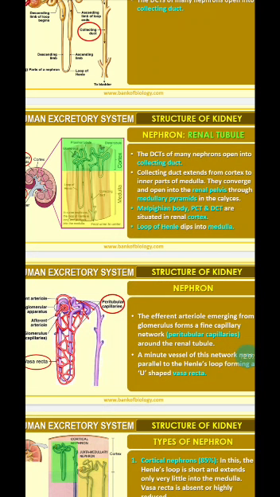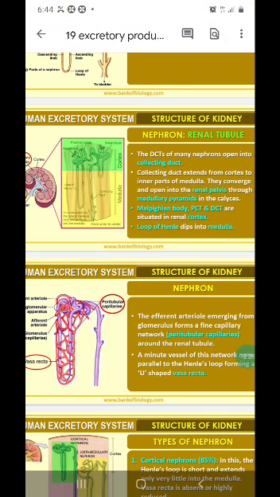They converge and open into the renal pelvis through the medullary pyramids in the calyces. The loop of Henle is seen in the medulla region. The Bowman's capsule and Malpighian capsule, everything is found in the cortex region, whereas Henle's loop and most of the collecting duct is seen in the medulla region.